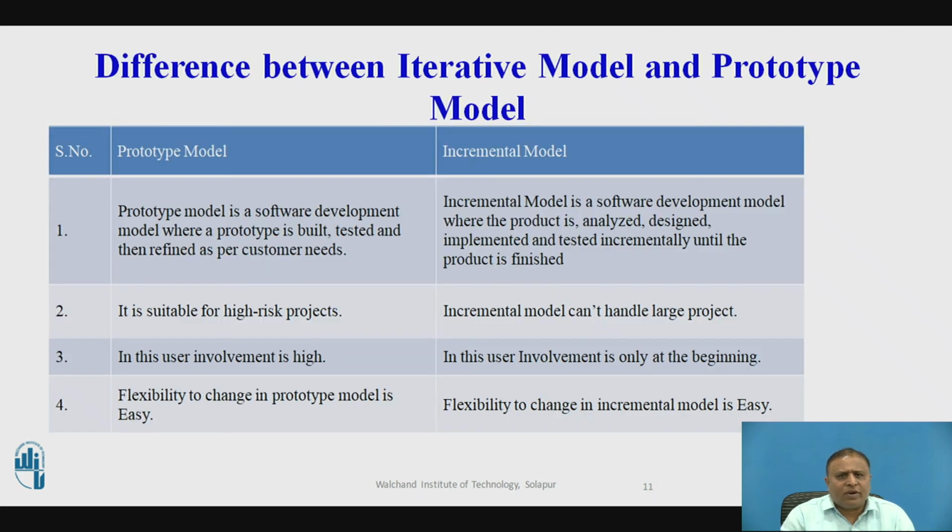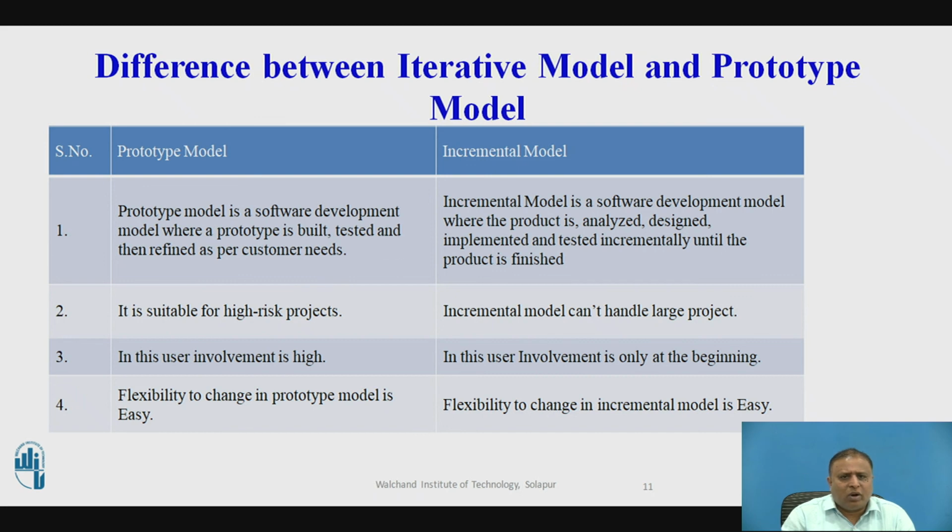Now we are going to see the difference between iterative model and prototype model. Prototype model is a software development model where a prototype is built, tested, and then refined as per the customer need. Incremental model is a software development model where the product is analyzed, designed, implemented, and tested incrementally until the product is finished. So prototype model is suitable for high risk projects. So incremental model can't handle large projects.